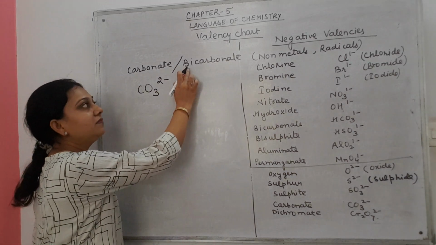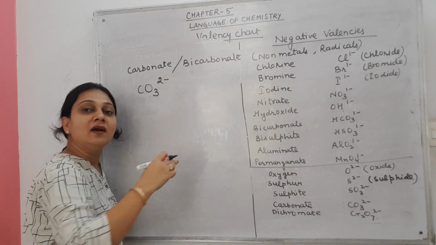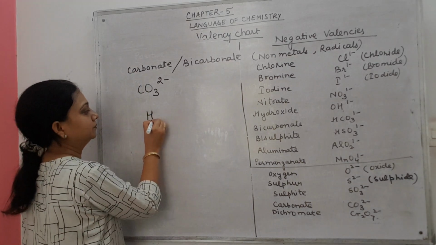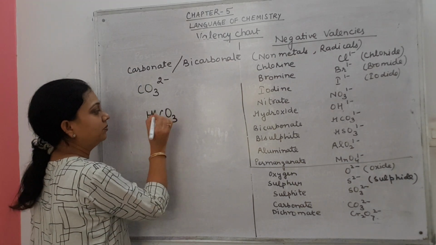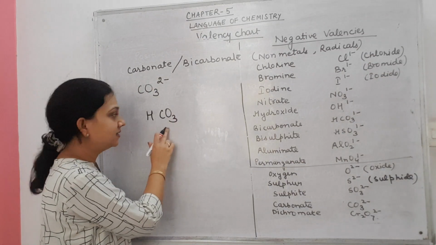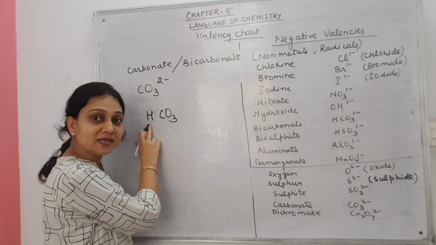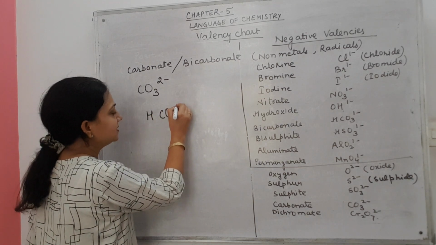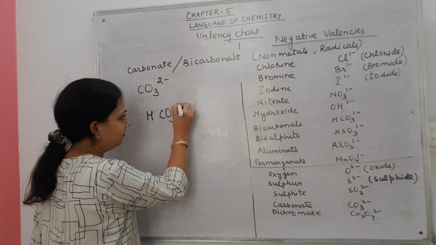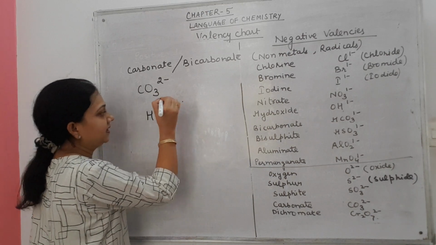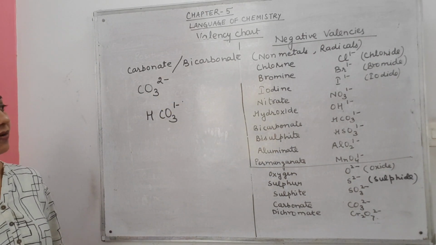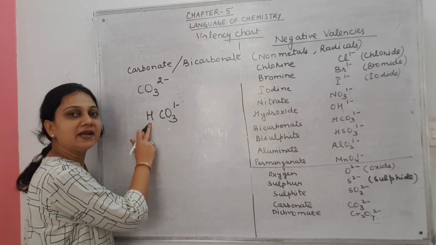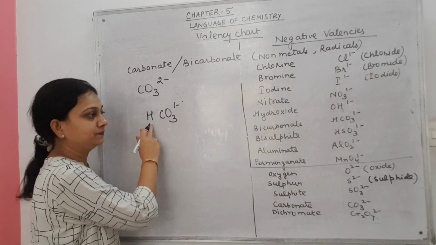And bicarbonate means after adding hydrogen in carbonate. Carbonate valency is 2 minus, and hydrogen, what is the valency? Plus 1. Then plus 1 and 2 minus, so the total charge is minus 1. So bicarbonate valency is 1 minus. Bicarbonate means addition of hydrogen.